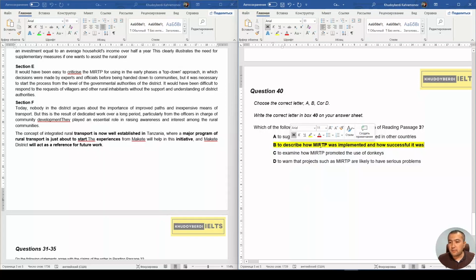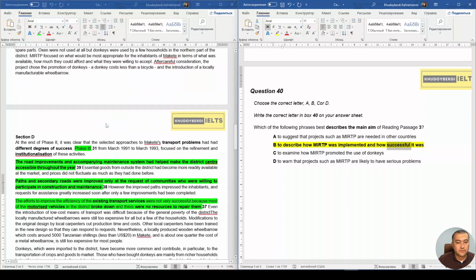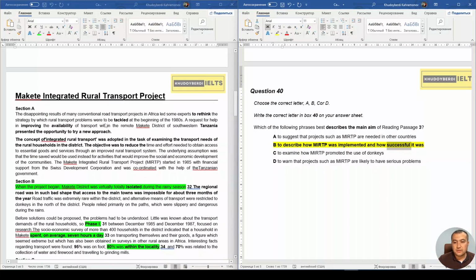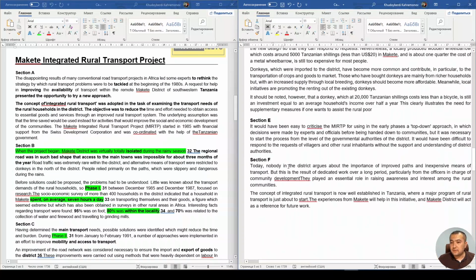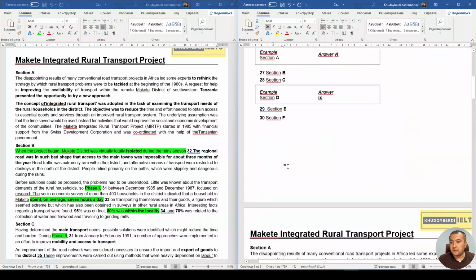I think it should be describing, because it describes how MIRTP was implemented. Yeah, implemented means done, and successful. Yes, it was successful here, right? And integrated rural transport is now well established. It means successful, right? Description. Of course, it's description. It's not suggestion. It's not examination or warning, right? So let's just get back to the first one.